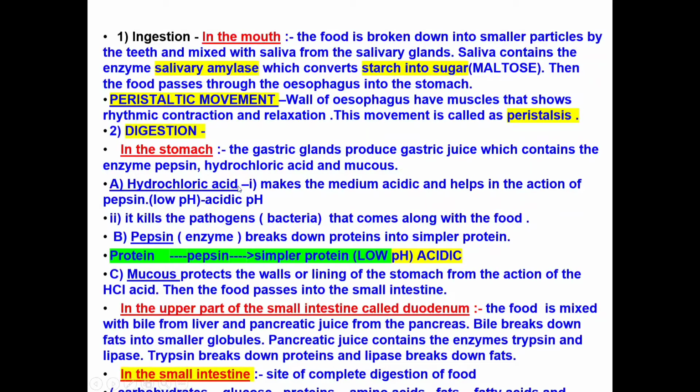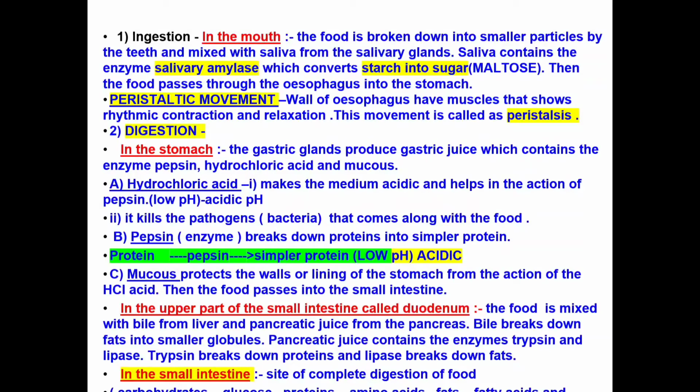Hydrochloric acid makes the medium acidic so that the pepsin enzyme can act. Pepsin enzyme will act only under the acidic condition. Second, it also kills the pathogens that come along with the food.